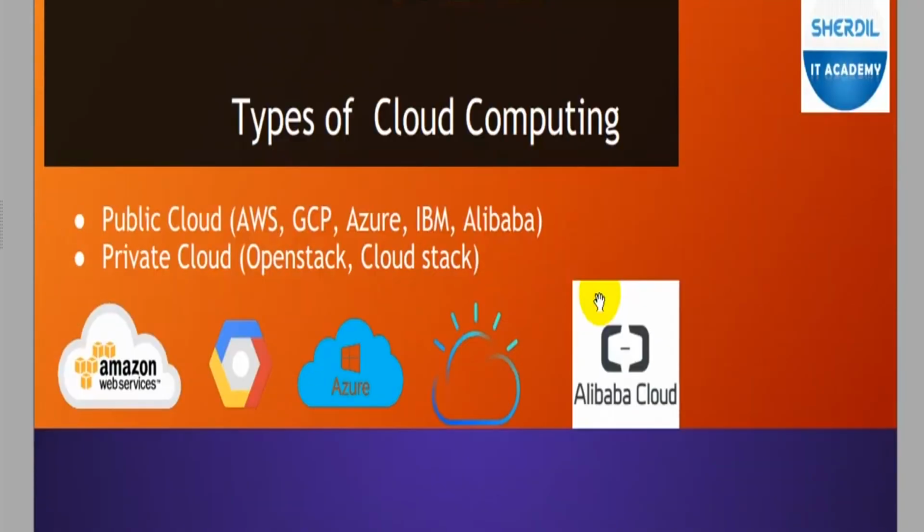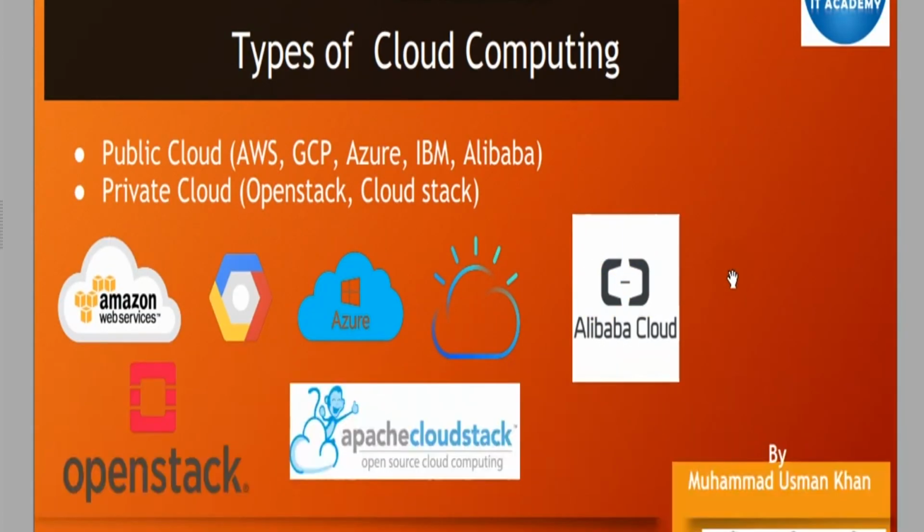Okay, so types of cloud computing. We normally divide cloud computing into two categories, or two types. First is called the public cloud, second is called the private cloud. The public cloud is AWS, Google Cloud Platform, Azure, IBM, Alibaba, and so on. While for the private cloud, the whole world normally uses two main types of cloud.